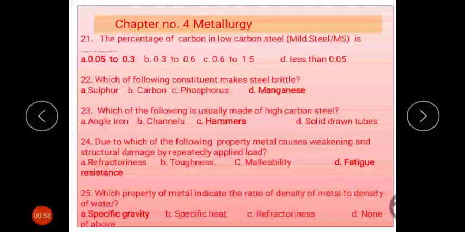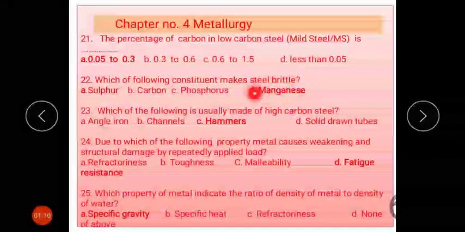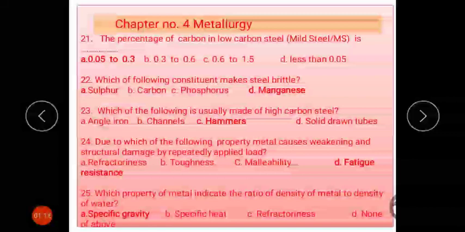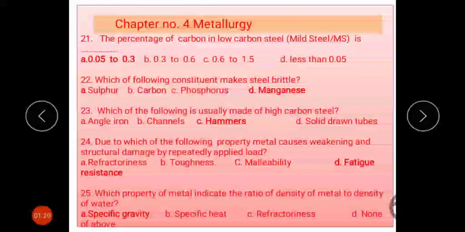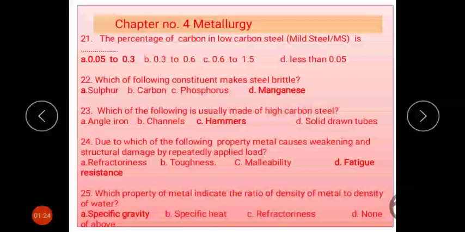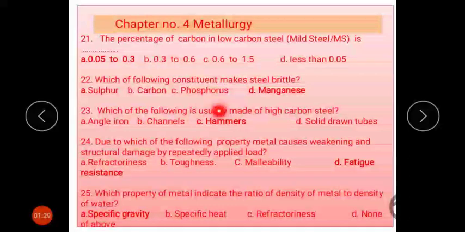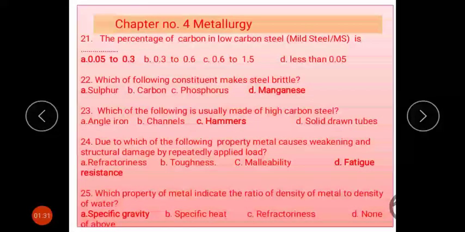Next question, 22. Which of the following constituents makes the steel brittle? We know that as the percentage of manganese increases, the steel becomes more brittle, like glass. Next question: which of the following is usually made of high carbon steel? High carbon steels are very hard in nature and are commonly used for making hammer-like tools.